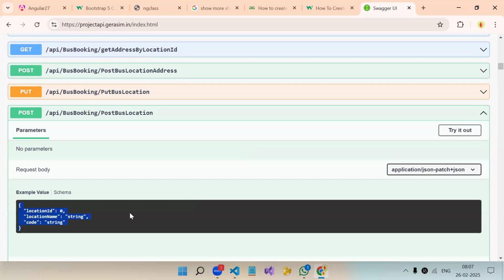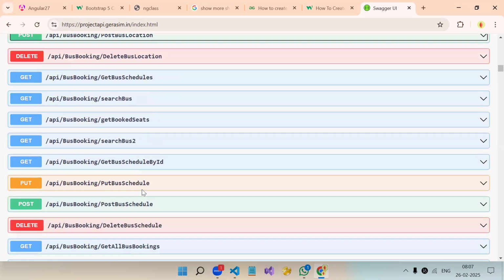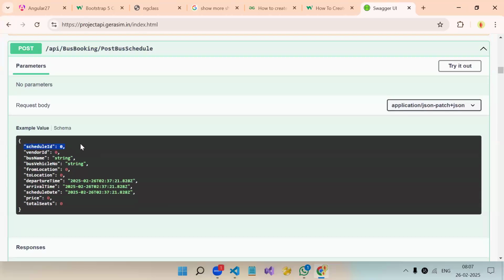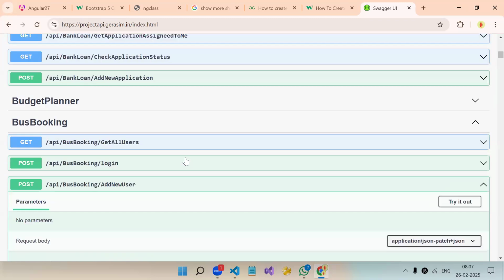Then here, do we have a foreign key? No, right? Location ID, this is our primary key. And this bus location we might be using when we have to create a bus schedule. So see, schedule ID is our primary key, vendor ID is our foreign key, and from location and to location, I didn't add the ID, but these are foreign keys. Okay. Now for this we have to take an example.